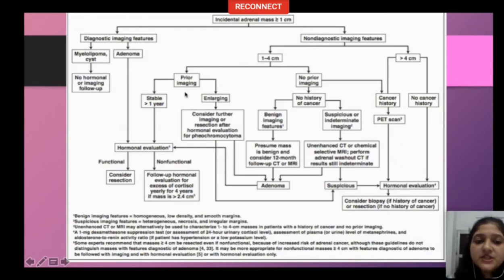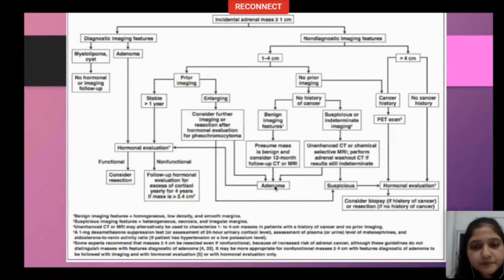If there is a prior imaging available and the lesion is stable at 1 year follow-up of CT, then you do a hormonal evaluation. If it is non-functional, just keep following up. Till when? For 4 years. Do a hormonal evaluation every year, and an adrenal protocol CT every 12 months till the lesion either becomes hormonally active or remains stable for 4 years, and then you can stop reviewing it depending on a discussion in